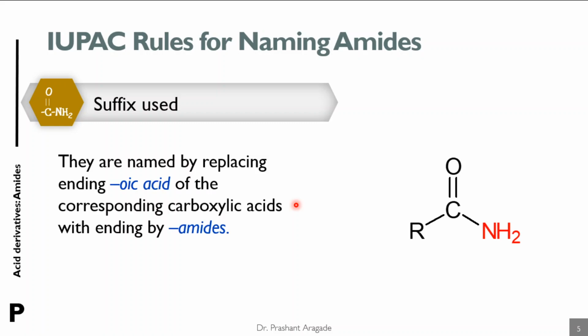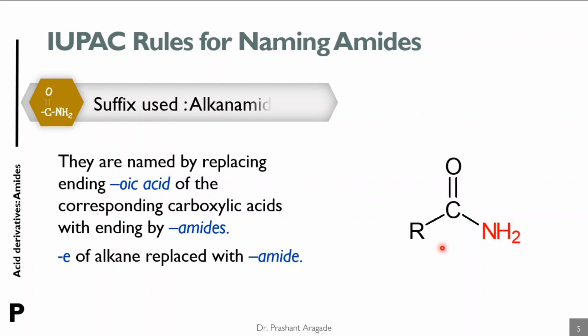So amides are named by replacing the oic acid of the corresponding carboxylic acid with the ending amide. If we consider an alkane, then you have to replace the E of alkane by amide if it contains the C double bond O NH2 functional group. So either way you can name the compounds, and the name of the compound is alkanamide. So in the IUPAC system the amides are named as alkanamides.